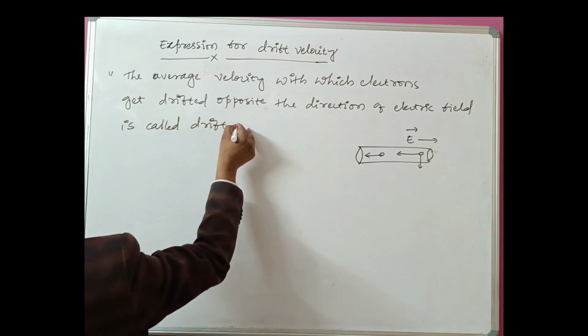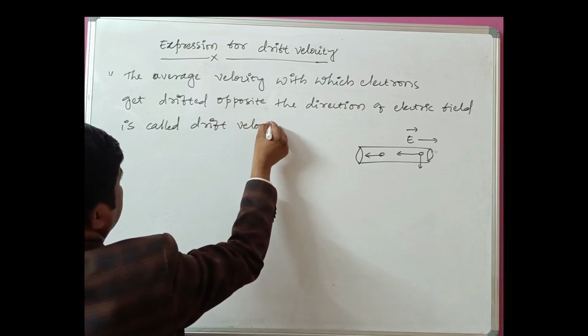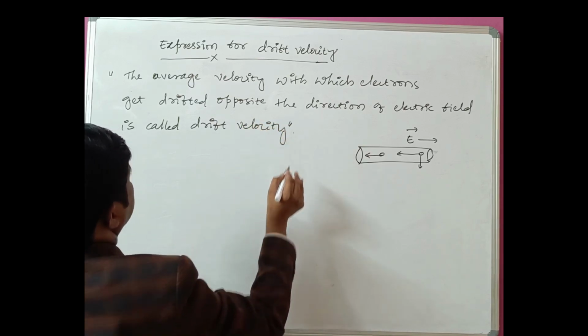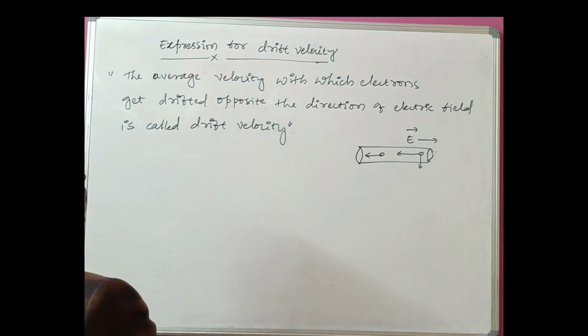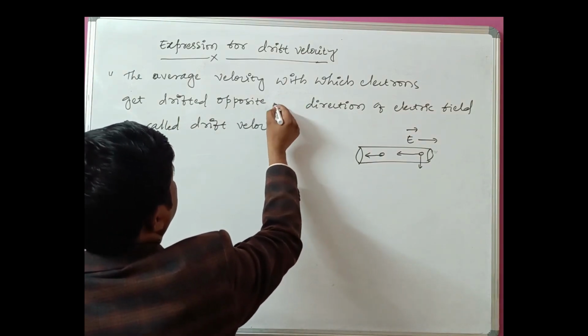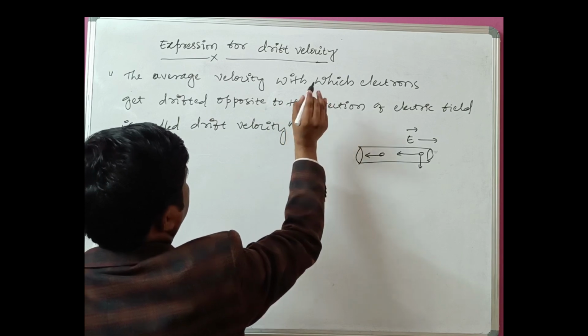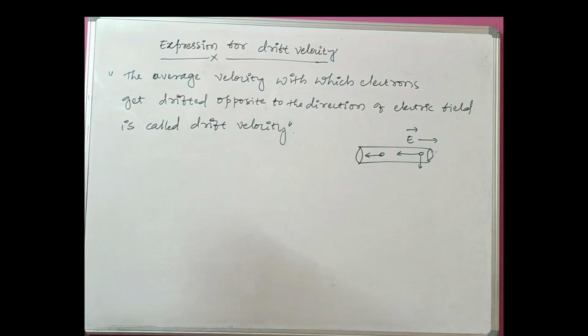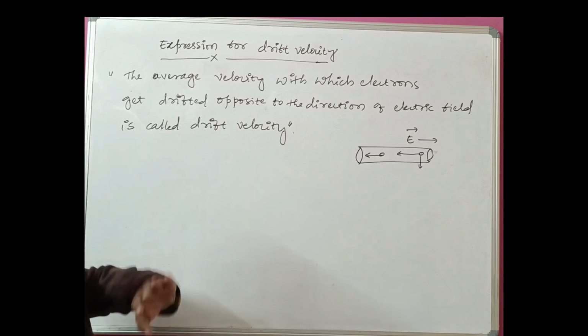So this is the definition. Drift velocity: the average velocity with which electrons get drifted opposite to the direction of electric field is called drift velocity.